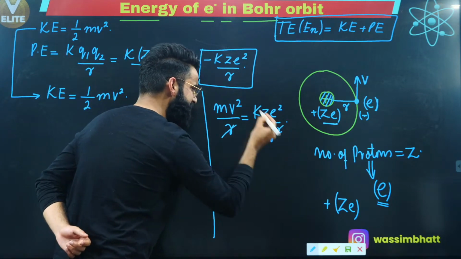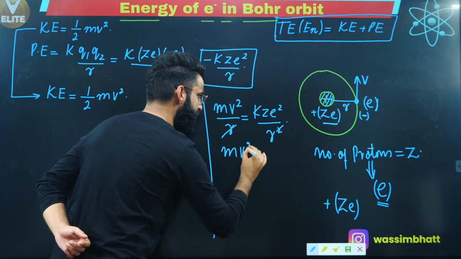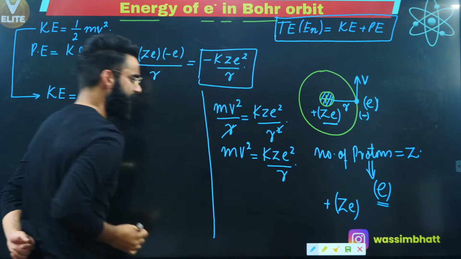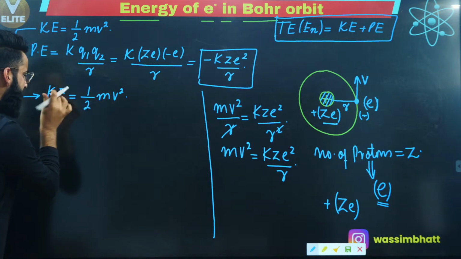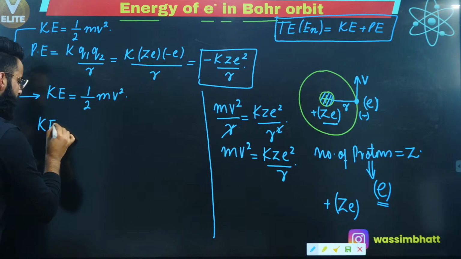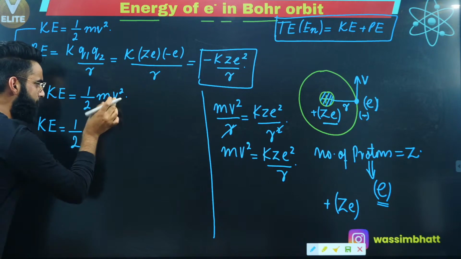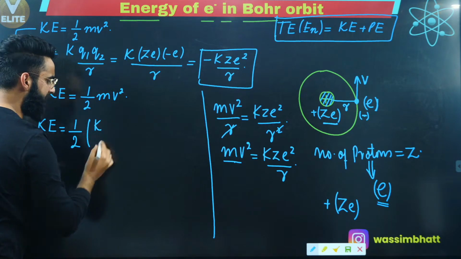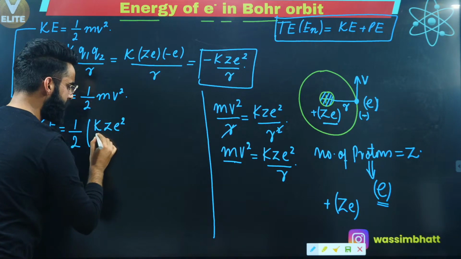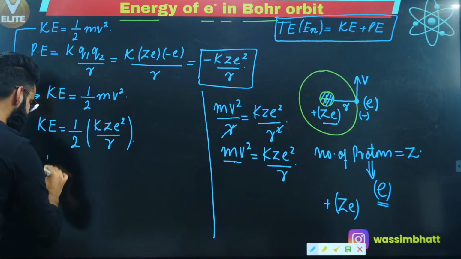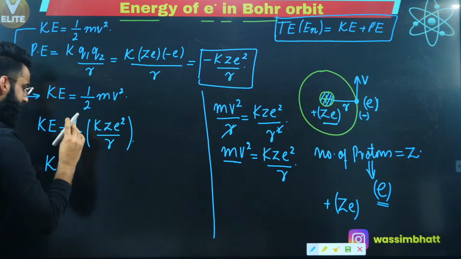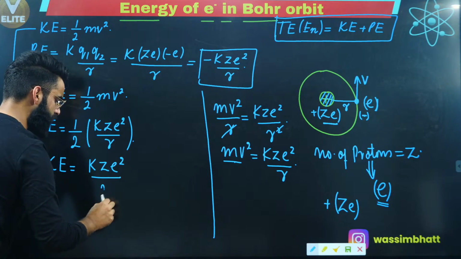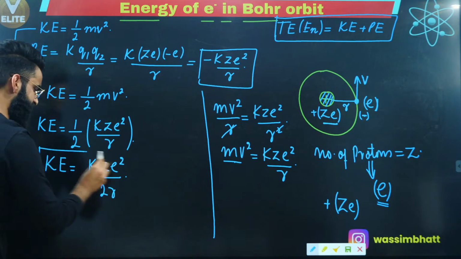Can I say this r and this r gets cancelled out? So from here you get the value of mv square as k ze square divided by r, right? Now in this equation we have kinetic energy equal to half of mv square. Instead of mv square I can write k ze square divided by r, right? This is the kinetic energy possessed by the electron, which is going to be k ze square divided by 2r. Correct?